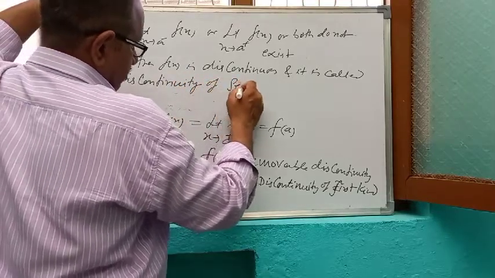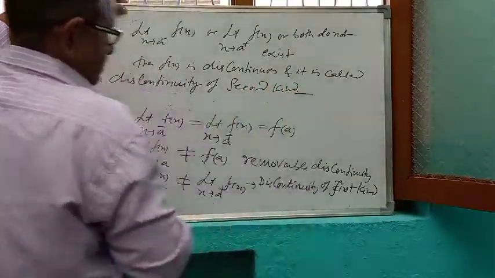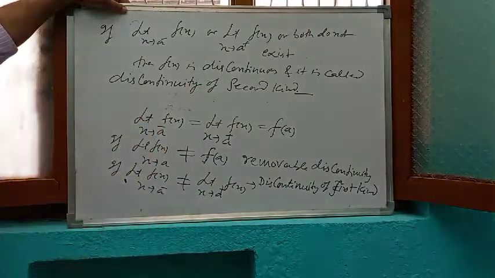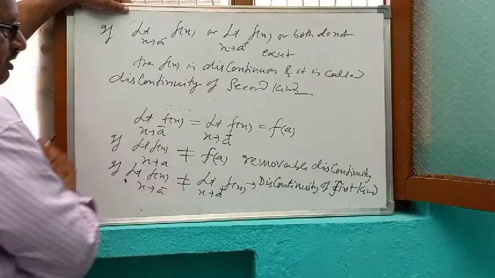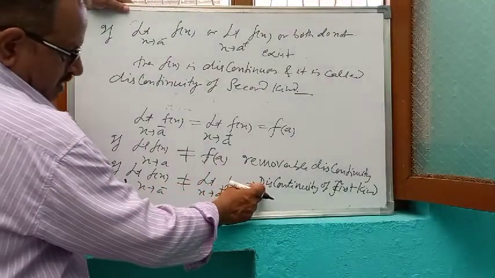Discontinuity of second kind. These two are called non-removable discontinuity. This one is removable discontinuity. These two are non-removable discontinuity. And it has two types of discontinuity.